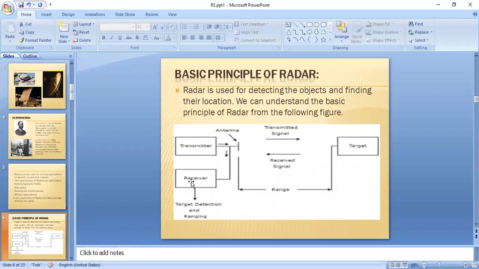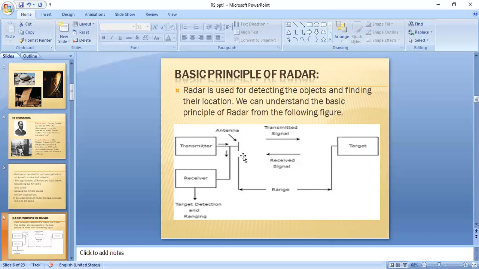In basic principle, we are studying that the radar transmits the signal through space by using the transmitter and the antenna. Whenever the signal is transmitted by the antenna, if there is a target, it receives that signal and reflects the signal back towards the radar. That signal is known as the echo signal.